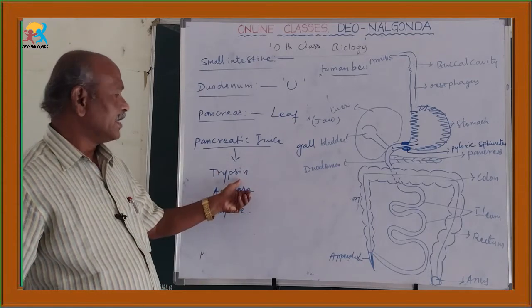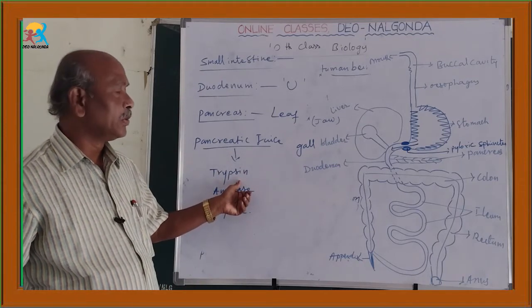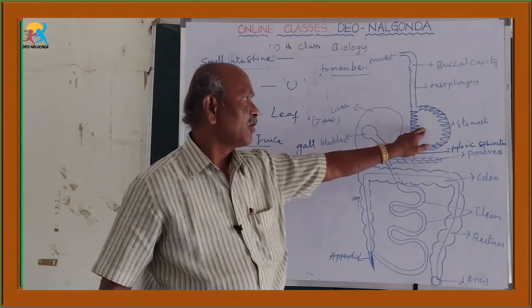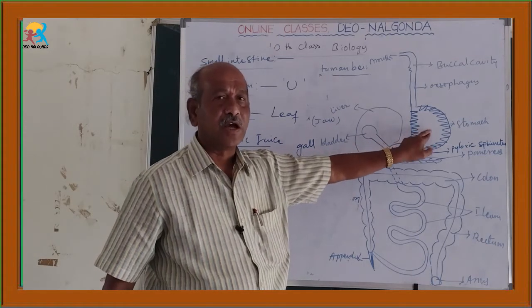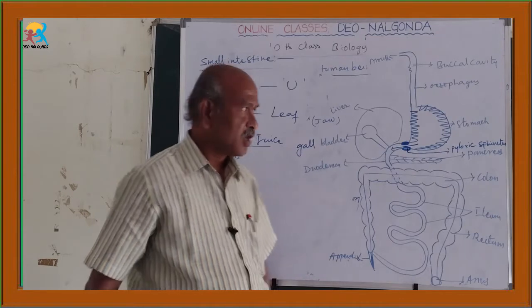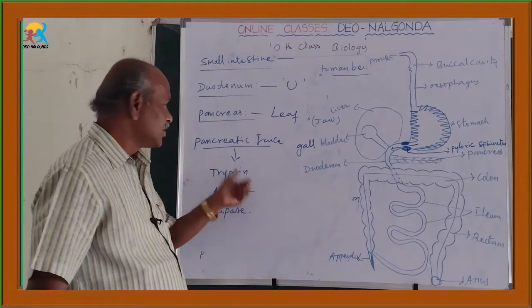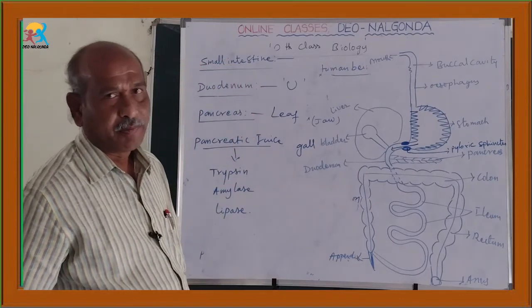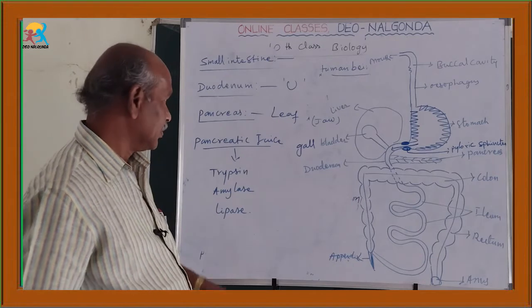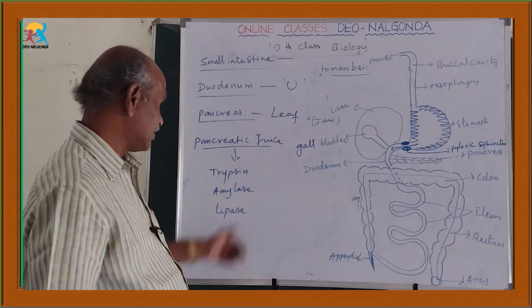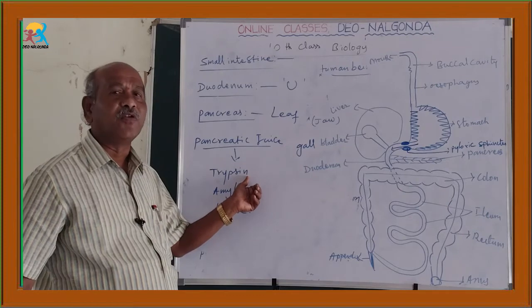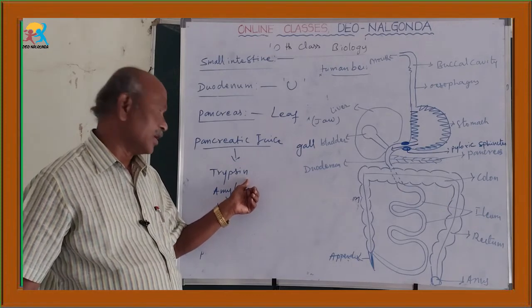Trypsin acts on proteins. Already you know, in the stomach, with the help of pepsin, proteins are converted into peptones. On the peptones this trypsin acts, and they are converted into amino acids. So trypsin is helpful for the digestion of proteins.